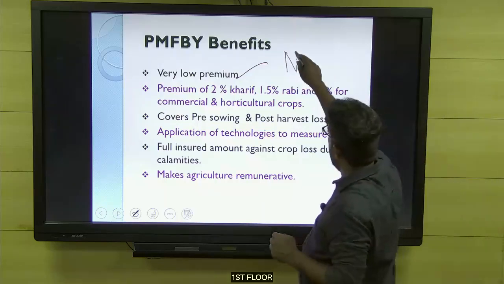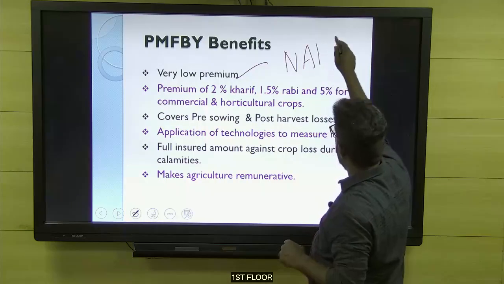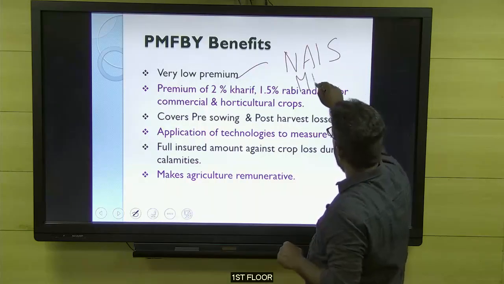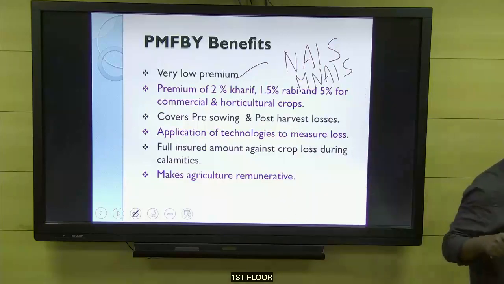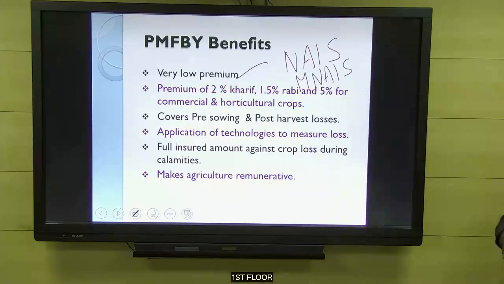Previously, we used to call it the National Agricultural Insurance Scheme or the Modified National Agricultural Insurance Scheme. You can make a note of this: National Agricultural Insurance Scheme or Modified National Agricultural Insurance Scheme.